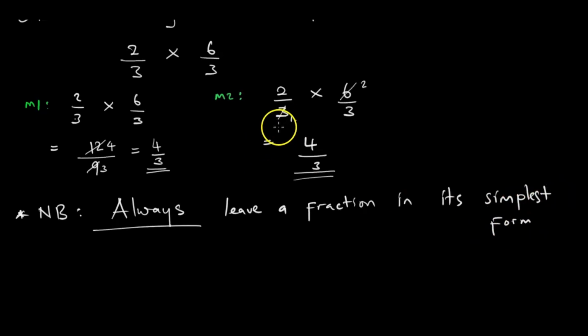And you can see that the method of dividing across by a common factor took us straight to the answer, as this method of multiplying numerator by numerator, then denominator by denominator, which is the traditional method, started with a larger fraction and then brought us to the answer like that. So that is how it works. In essence, we have summarized fractions in CIMSEC O-level mathematics.